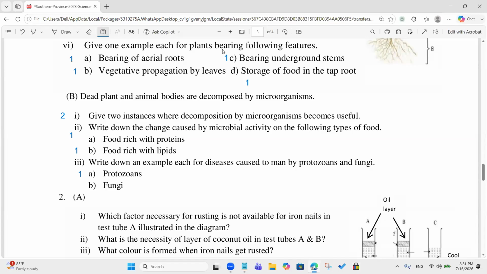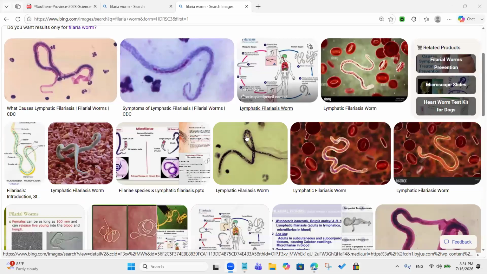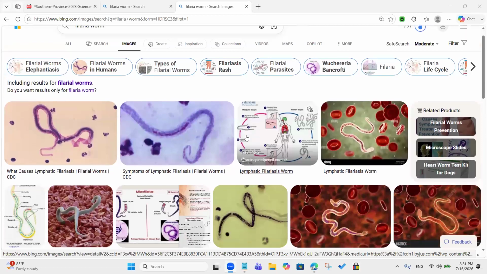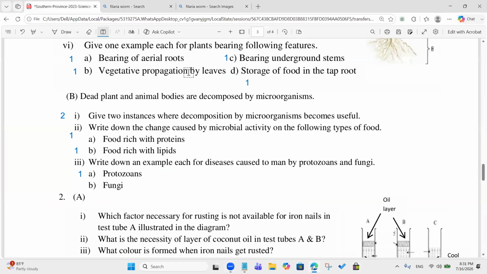Let me show you that one. See this? It's a kind of worm like this, which enters our blood stream. Okay, don't put the correct marks for that one, for the filaria, right? Malaria and leishmaniasis are okay, no? Is the worm called the ringworm?